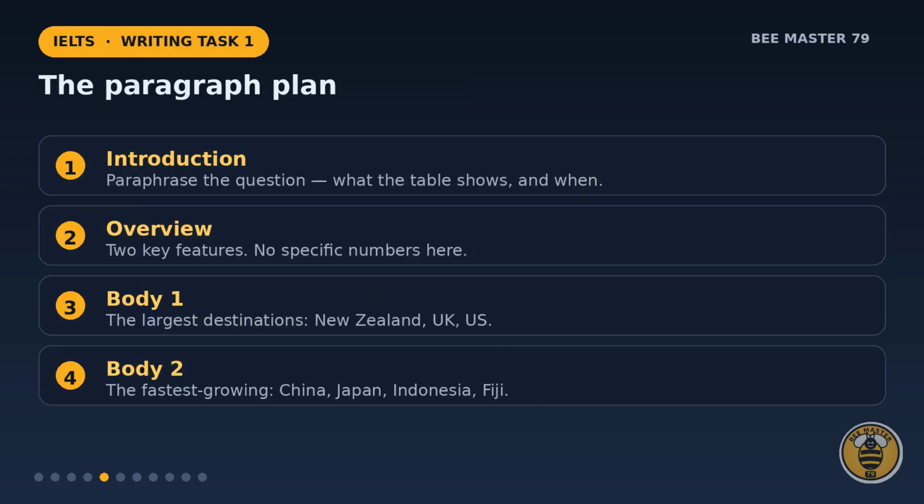Here's our plan. 4 paragraphs. An introduction that paraphrases the question, an overview with 2 key features and no specific numbers. Then 2 body paragraphs, one for the largest destinations and one for the fastest growing ones.